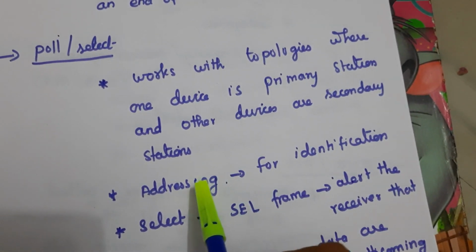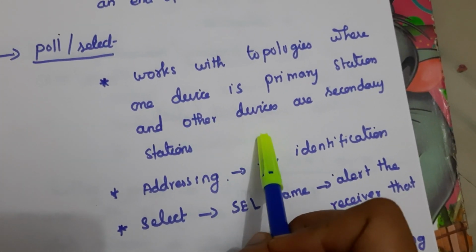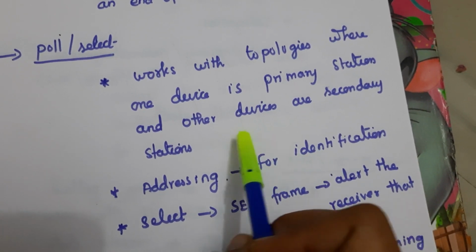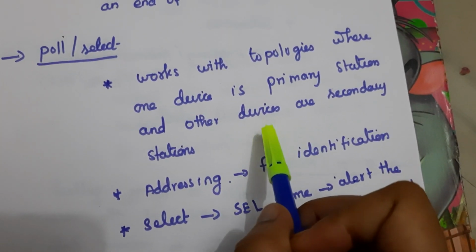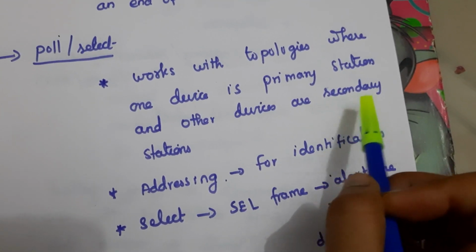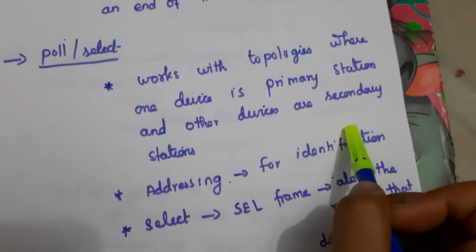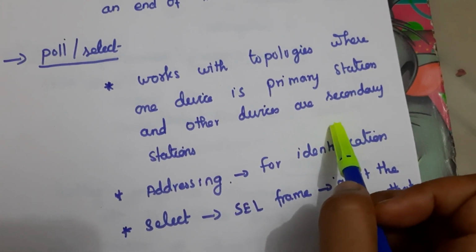Here addressing is very important, because we have so many secondary stations. To know to which secondary station we have to send the data, we have to address each station. So by giving the address, we can send the data to the proper receiver.